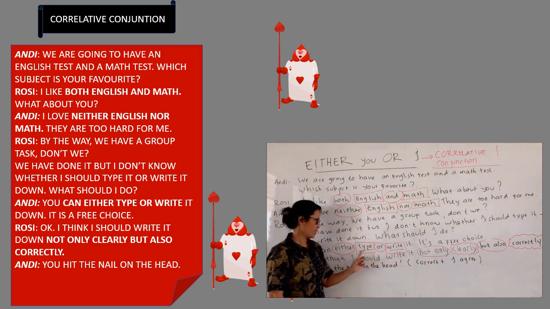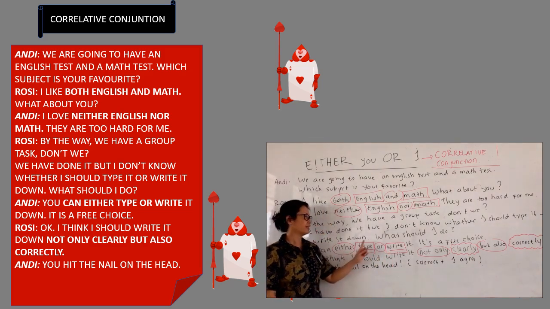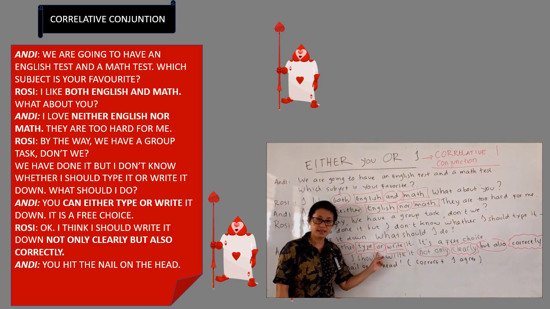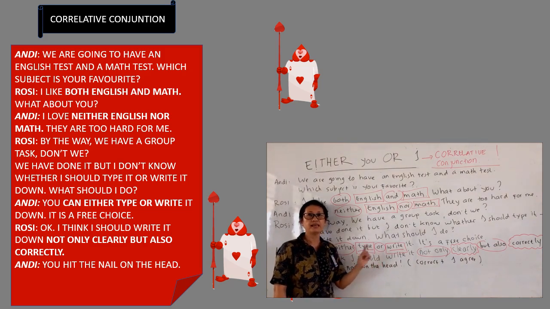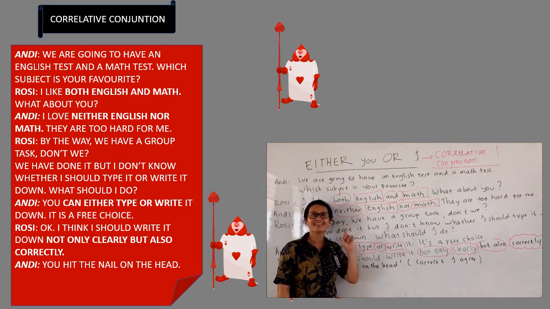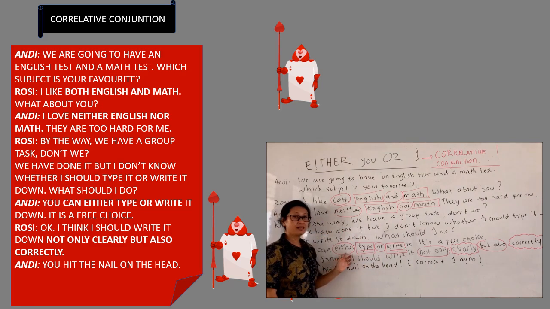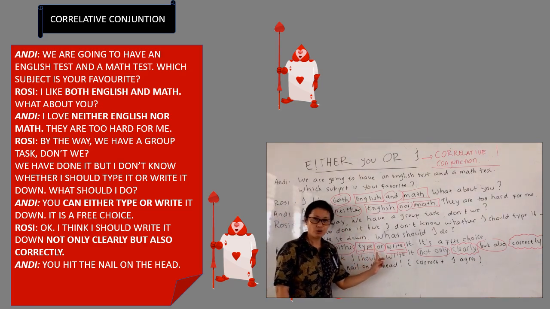So, if you use either together with or, it means you can choose, boleh memilih salah satu dari dua. Here we use either together with or. So far, understand? Okay, so we have learned 3 ya. Let's go on to one more.